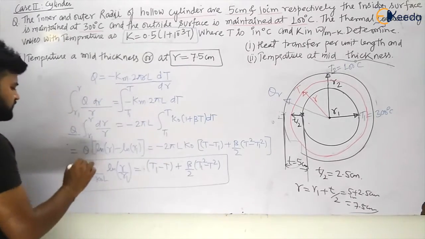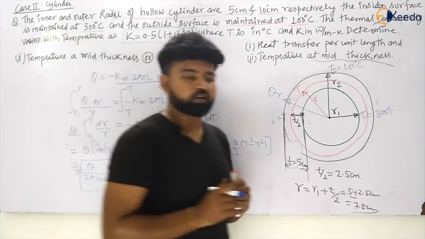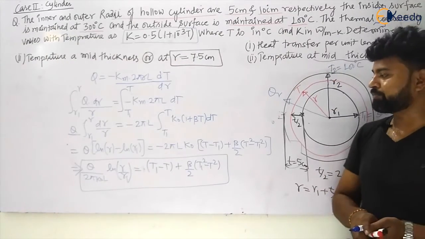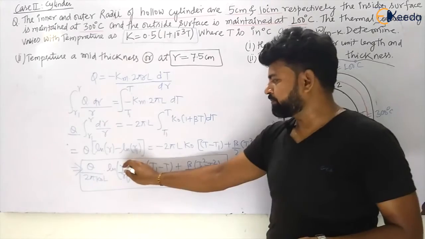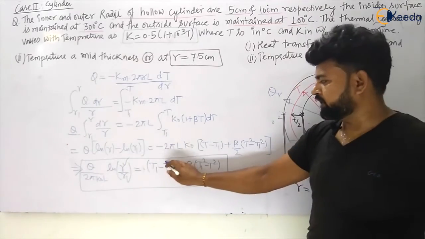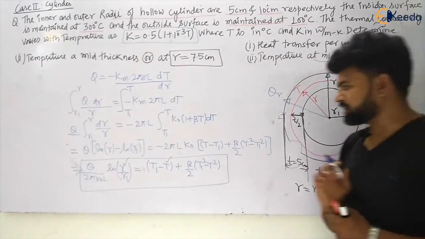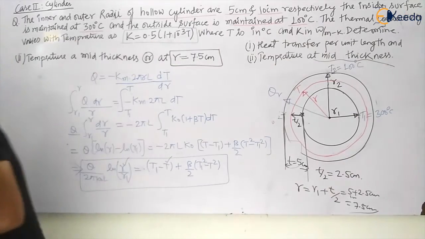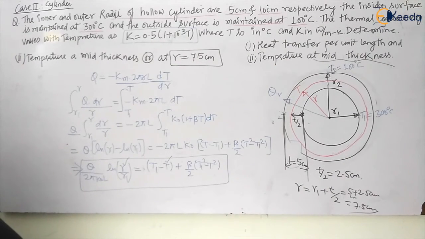So let us put all values in this equation. Putting all values in this equation, I can easily calculate the temperature at any R, that is T at any R, my dear students. So let us put the values. So I can easily have the temperature at this point. So this will become how much? Let us see.